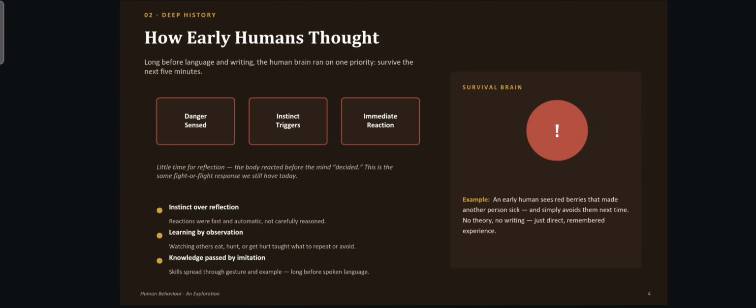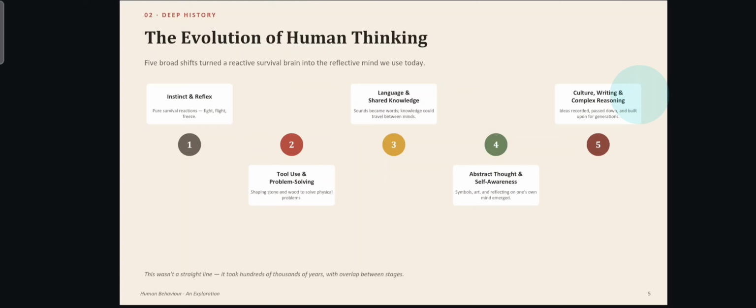How early humans thought. Long before language and writing, the human brain ran on one priority: survive the next 5 minutes. Danger sensed, instinct triggers immediate reaction. These are the three main stages of early human thought. Here is a simple example that explains their thoughts. An early human sees red berries that made another person sick and simply avoids them next time. No theory, no writing, just direct remembered experience.